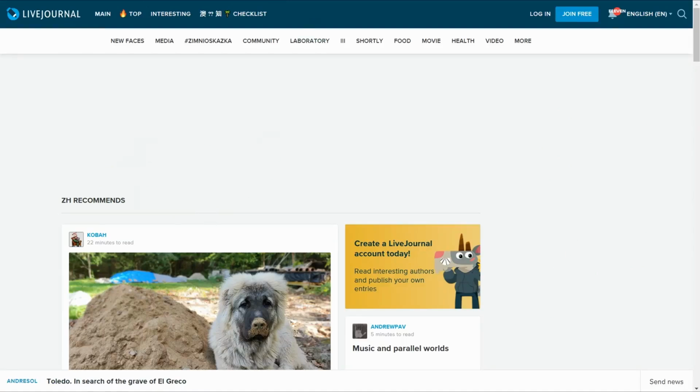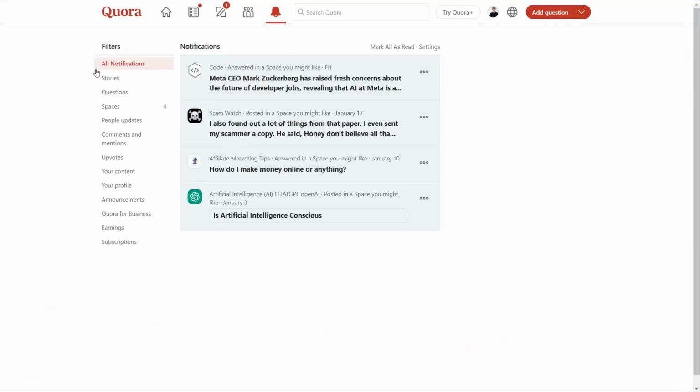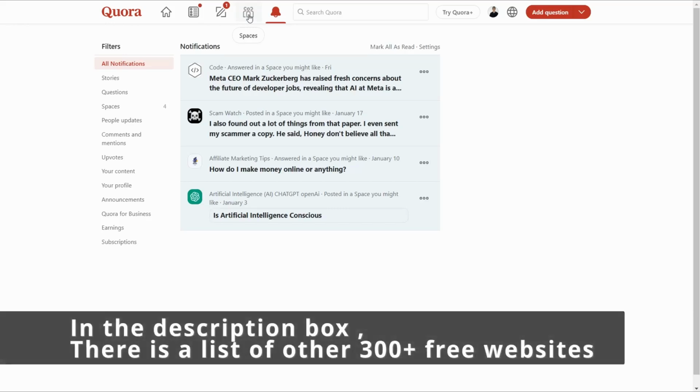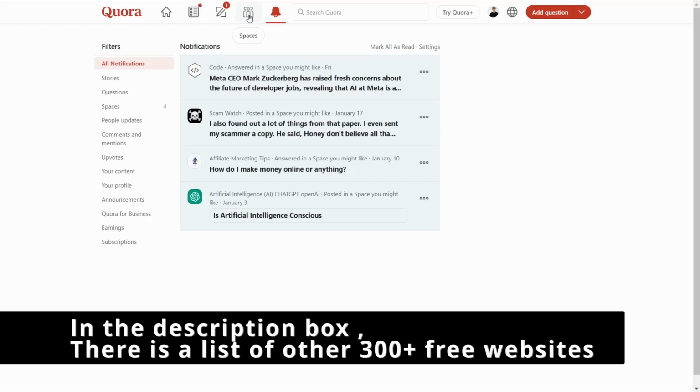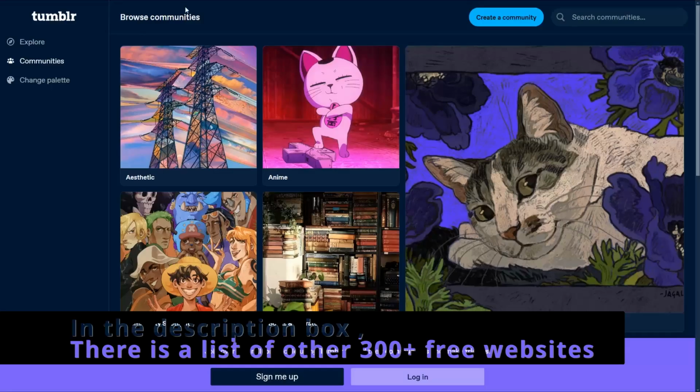And likewise on Quora Spaces, here you can sign up on Quora.com and head over to this icon that lets people create what is called a space, or microblog, regarding your topic or your niche, where you can publish your posts, your ideas, your articles as you want. And for sure, we don't forget this one, Tumblr.com.